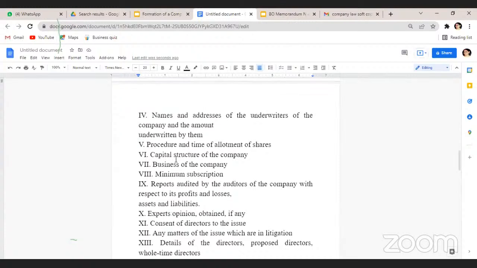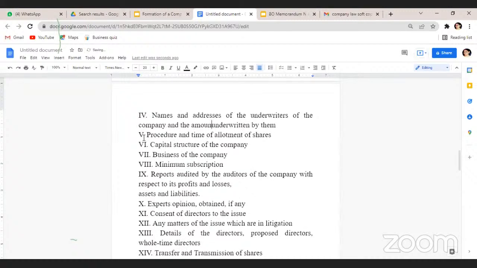The name and address of the underwriters of the company and how much amount the underwriters have agreed to underwrite.